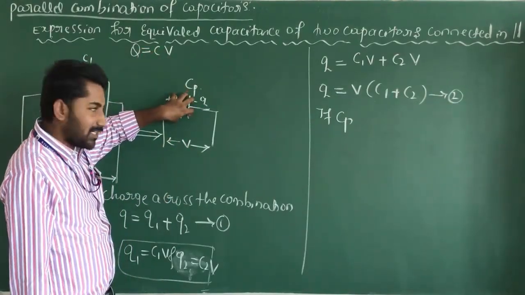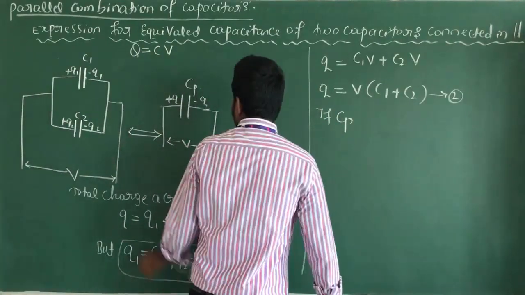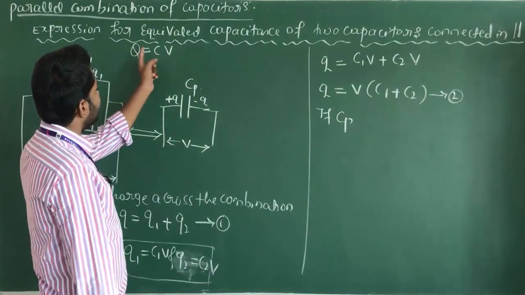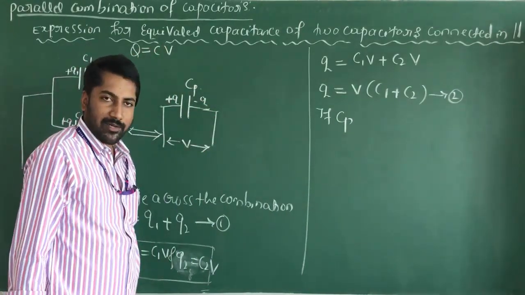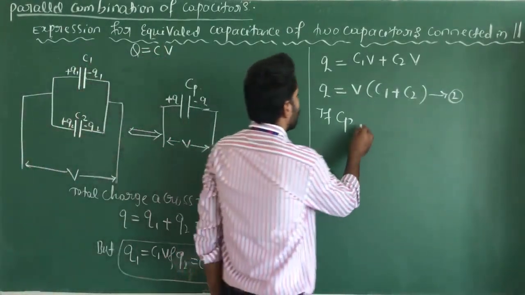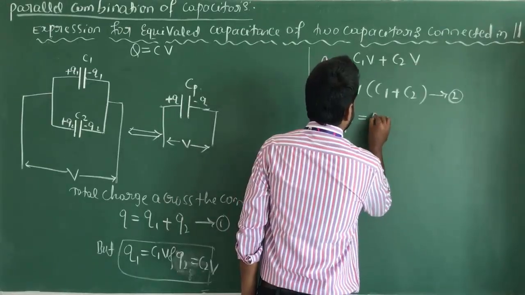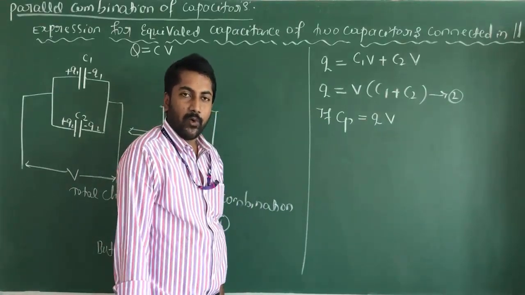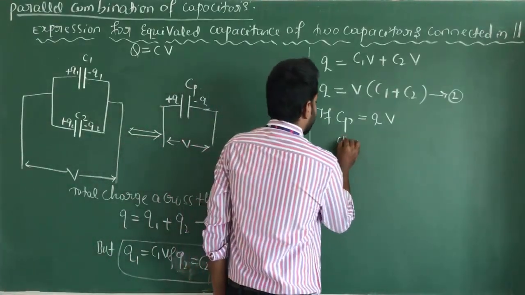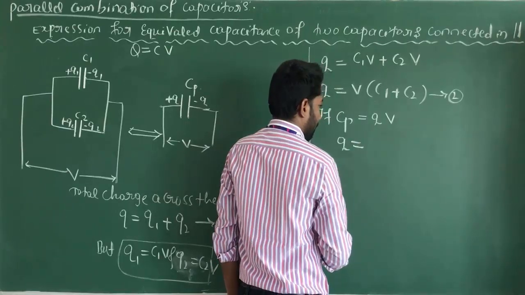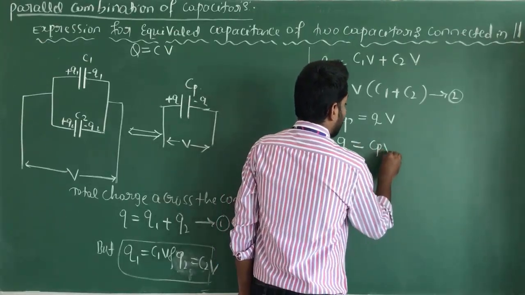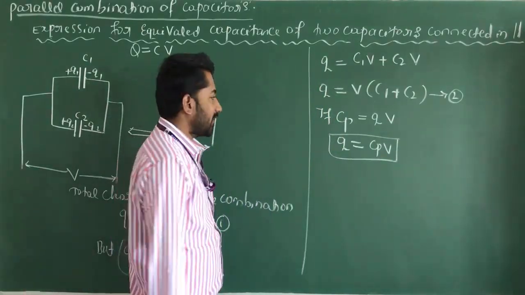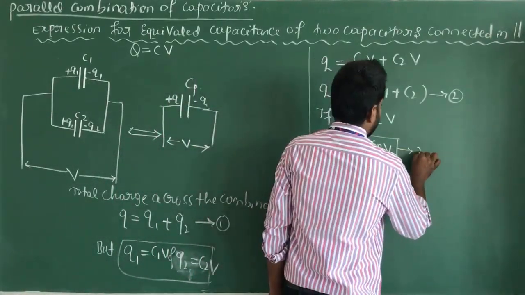Therefore, we know the formula Q is equal to C into V, so Cp is equal to Q by V, and the charge Q is equal to Cp into V. This is equation number 3.